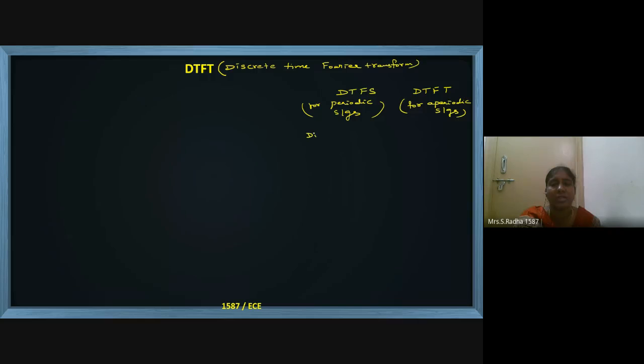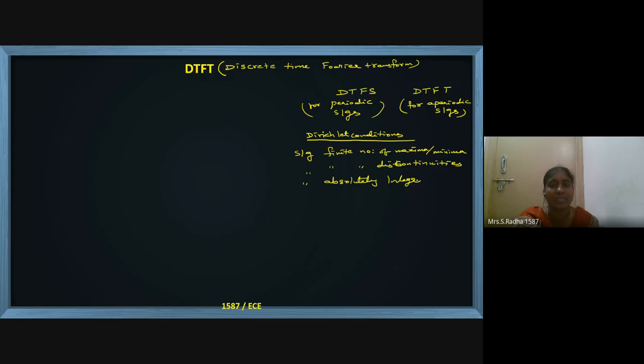Okay. So we have something called Dirichlet conditions. The signal should have a finite number of maxima and minima, a finite number of discontinuities, that is jumps, and the signal should be absolutely integrable. These are the three conditions, called Dirichlet conditions. Only then can we apply DTFS or DTFT.